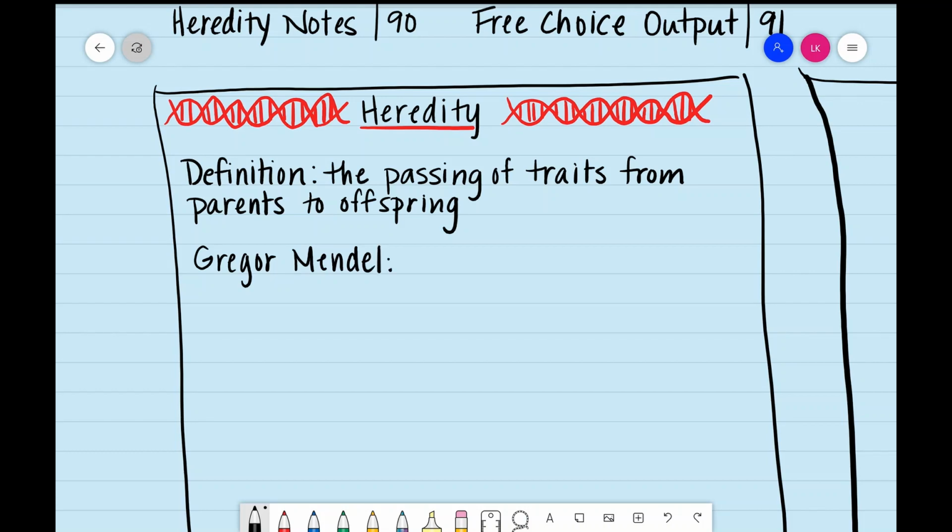He studied pea plants in order to come up with these basic principles, and some of them we won't get into until next week. Pea plants are pretty simple because they only have a finite amount of different traits that can be different about them. So it was easier to study that than to study, say, humans, which have an infinite possibility of combinations.